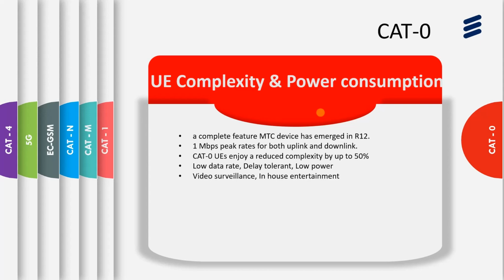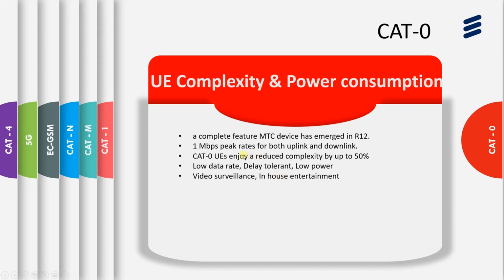Once they started accommodating the IoT traffic, they needed to make certain modifications in the protocols. Whenever they make modifications, they release new versions every time, like R11, R12, and so on. I'm talking about R11 for LTE. From R11 onwards, it started supporting the IoT traffic. In R12, what are the advantages?